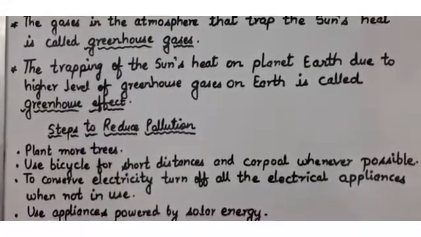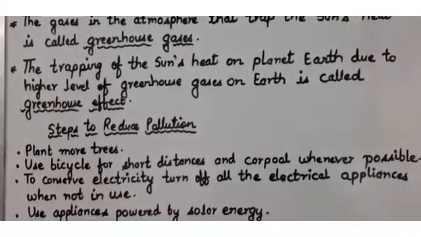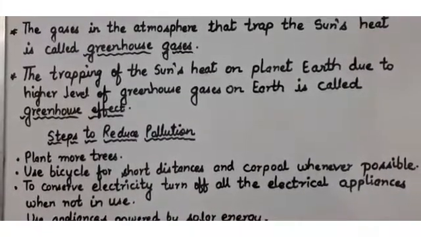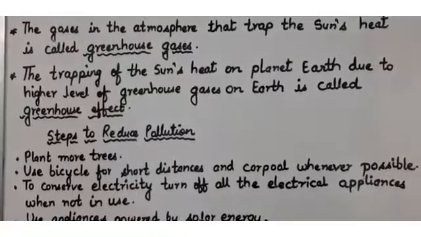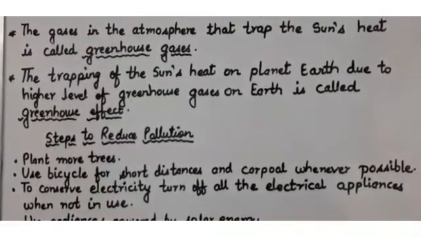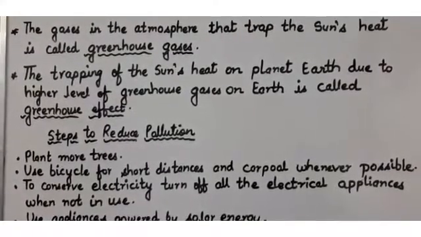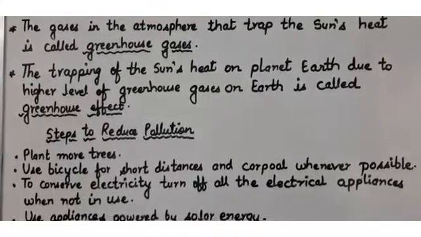Then comes steps to reduce pollution. Then the question comes, how can we reduce the pollution? How can we make our earth a beautiful, pollution-free place to live in? What are the steps? For that, the first step is to plant more trees.